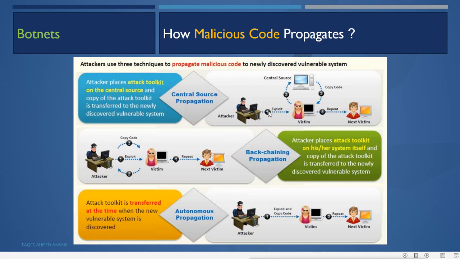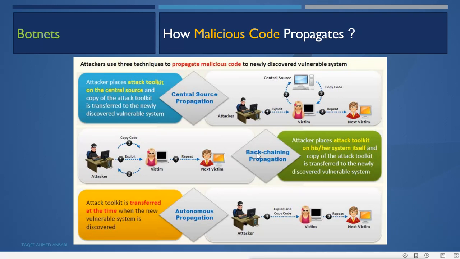So first it will exploit one victim. Actually, it will first place the malicious code into the centralized source, that is the server, and from there it will copy the code and try to infect one victim, and then it will try to infect the other victim from the central source. So the malicious code will remain in the central location. So we can say it is central source propagation.